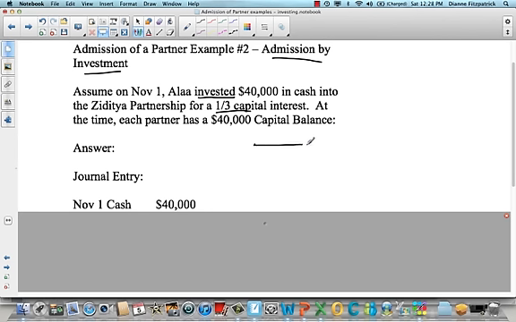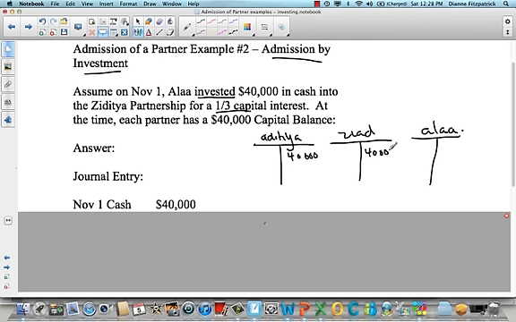But before we go on any further, let's take a look at the capital accounts and what's going to happen. So we have Aditya, Ziad, and Alla. Currently, each of the first two partners has $40,000, and Alla has nothing because she's just joining. She's investing $40,000, and she's going to get 1/3 of capital. So the first thing we need to do is determine how much capital is going to be in the partnership, and determine how much of that she's going to get. There already is $80,000 of capital in this partnership, and Alla is investing $40,000 more. So the total is $120,000.